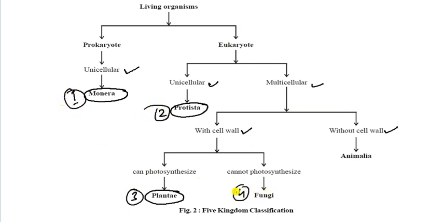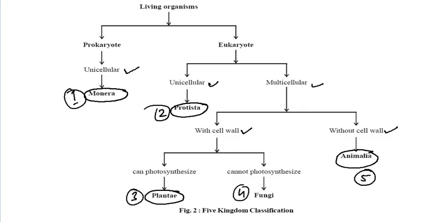And the Fungi, that is your fourth one, which cannot photosynthesize. And without cell wall, that is the Animalia. There is no cell wall, so Animalia is the fifth. So you have 5 categories: 1, 2, 3, 4, 5. Once again, first is Monera, second is Protista, third is Plantae, fourth is Fungi, and fifth is Animalia.